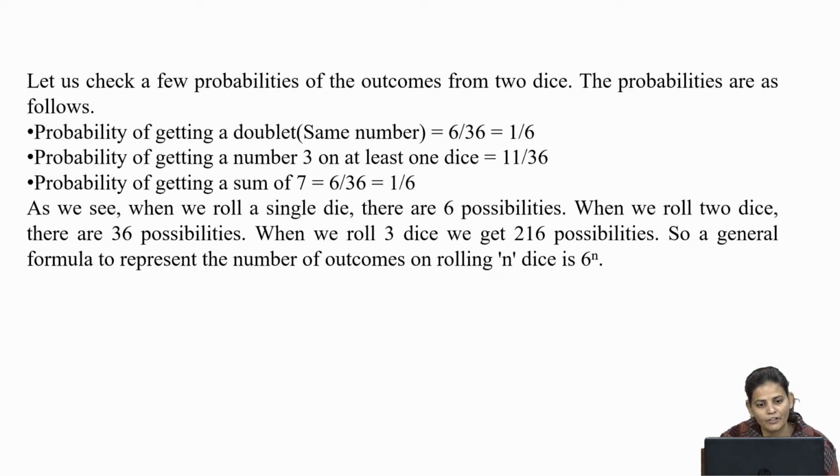As we see, when we roll a single die, there are 6 possibilities. When we roll 2 dice, there are 36 possibilities. When we roll 3 dice, we get 216 possibilities. So, a general formula to represent the number of outcomes on rolling n dice is 6 power n. So, in this way, we can solve different kinds of examples on the basis of rolling dice.